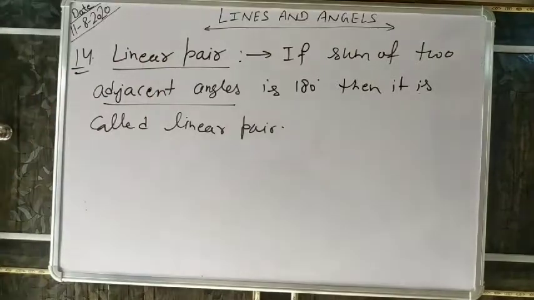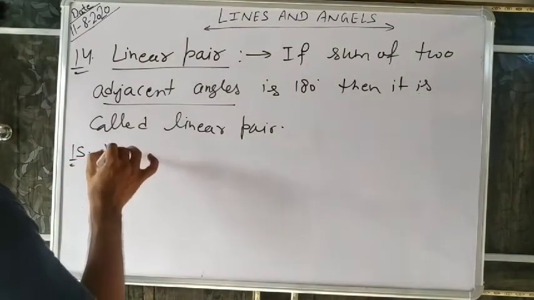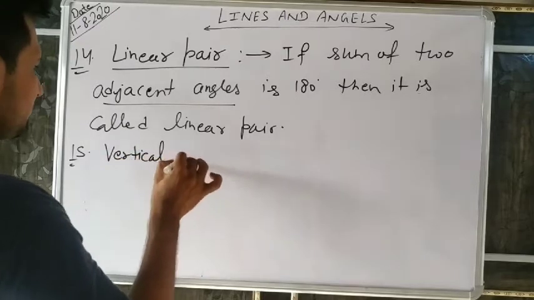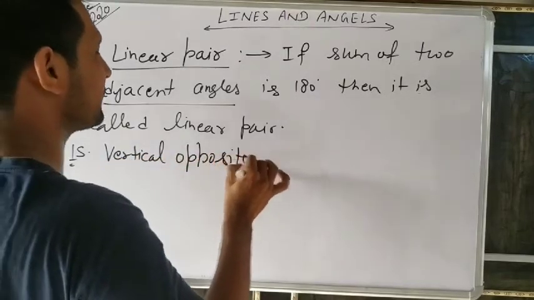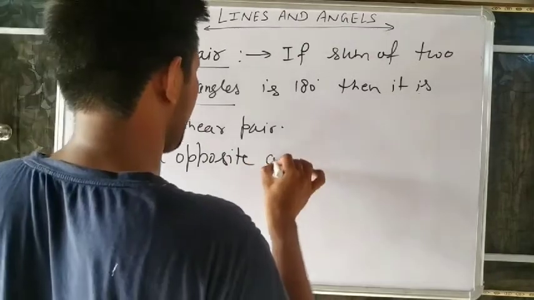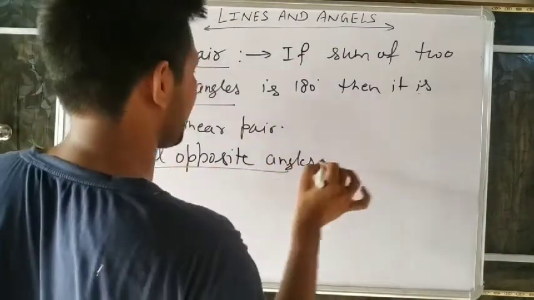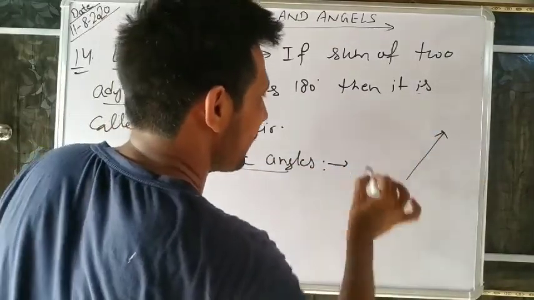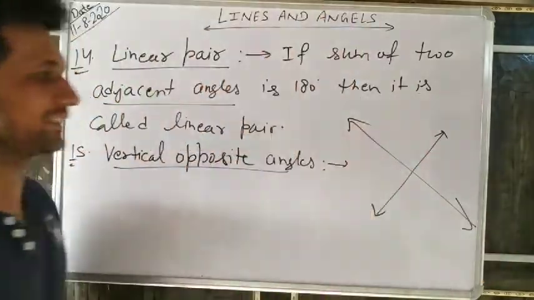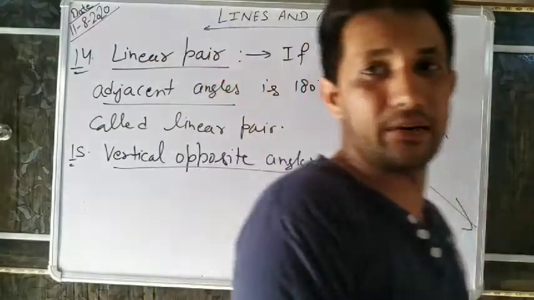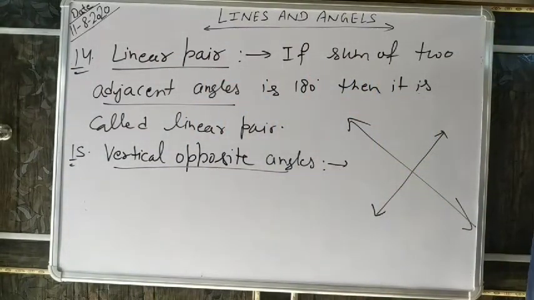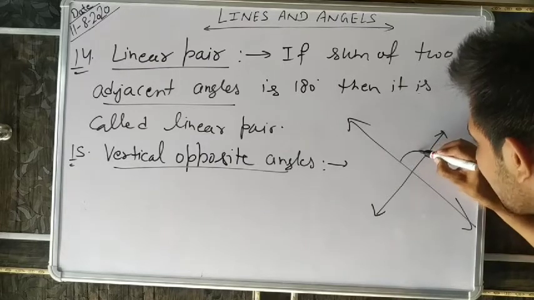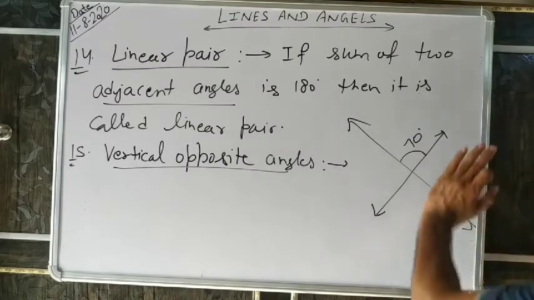Next, vertical opposite angles. It is the last type of angles. What are vertical opposite angles? When two lines intersect each other, like a scissor, the opposite angles are always equal. You can check it: suppose this angle is 70 degrees.